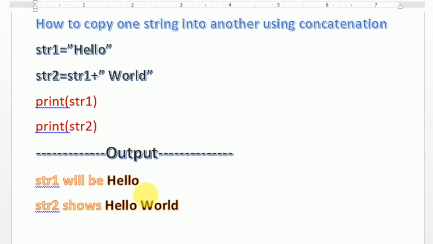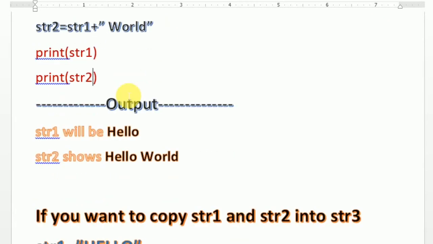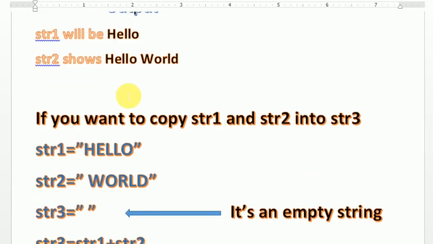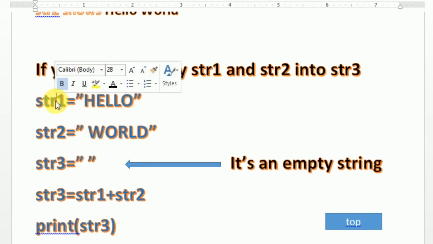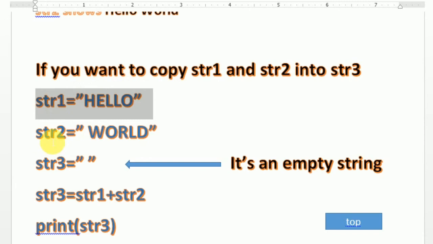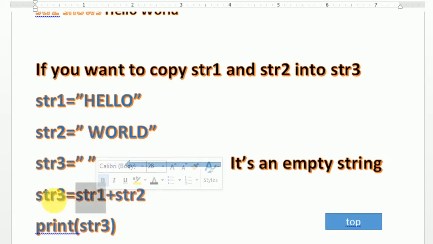Now here it is, the same thing. How to copy one string to another, I have shown you practically also. Now I move to the third example. If you want to copy str1 and str2 into str3, we declare three strings: str1 hello, str2 world, and str3 blank. It means it's an empty string. And what I am doing, I am joining str1 and str2 and storing inside str3. So I'm using print str3. It will display hello world. I'm going to show you that practically also.